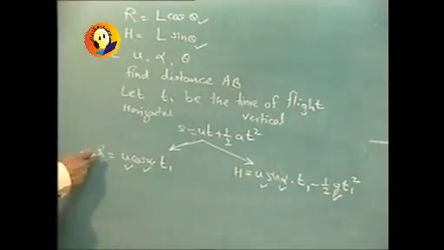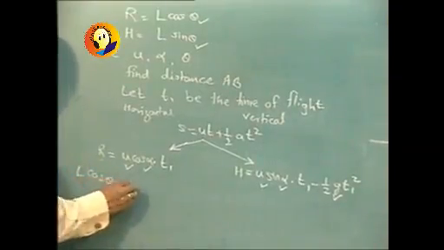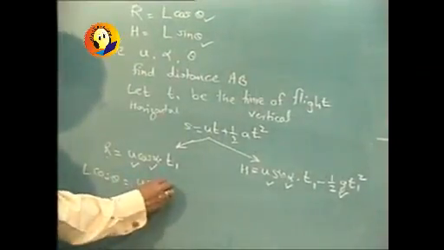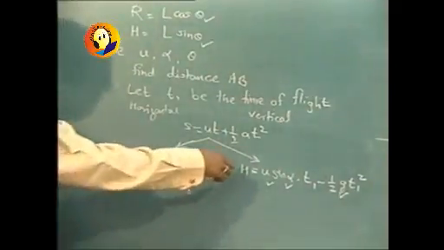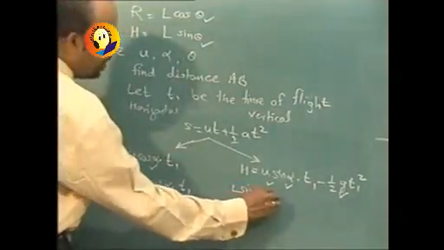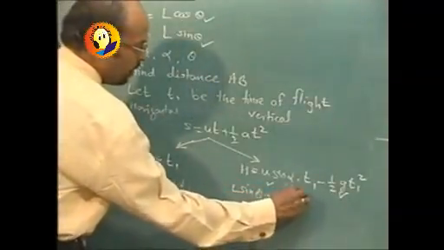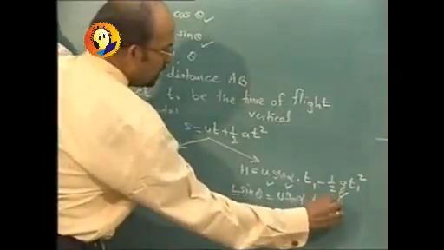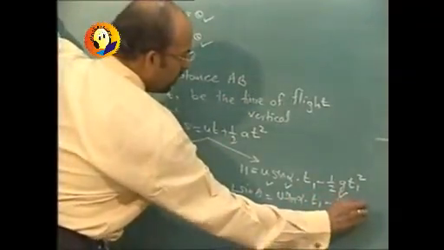So substitute R as L cos theta. So you will get it as L cos theta equal to U cos alpha into T1, whereas in the vertical direction it will be L sin theta is equal to U sin alpha into T1 minus half G T1 square.